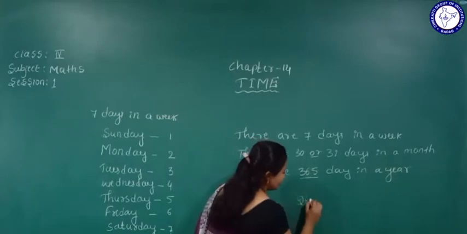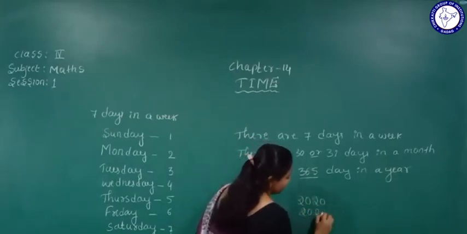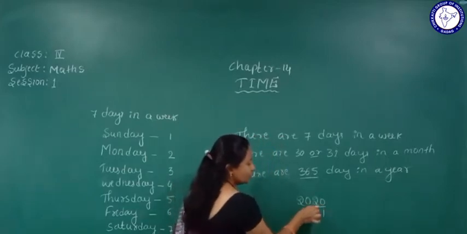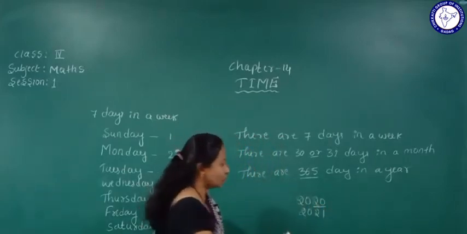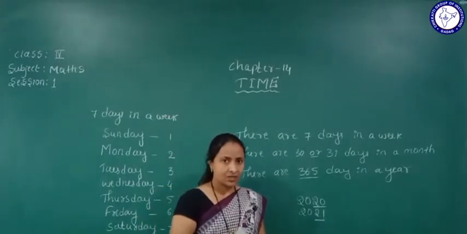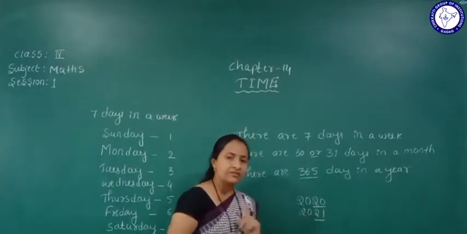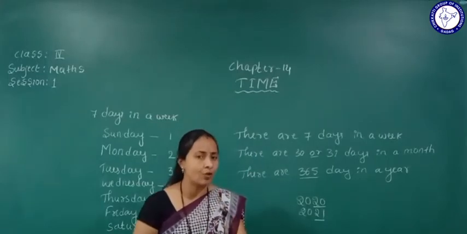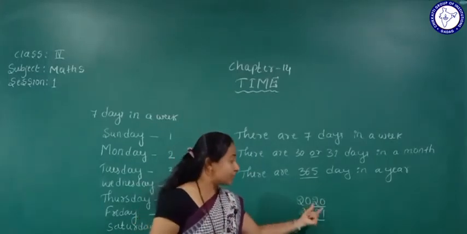So now it is 2020, before that it was a year. Now it is 2021. Yes, so look at the last 2 digits. Only if the last 2 digits are divisible by 4, that year we can call a leap year.